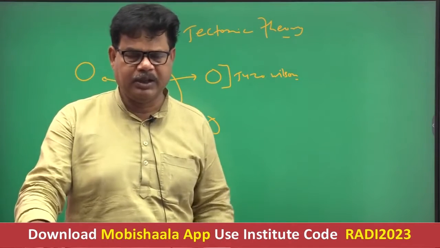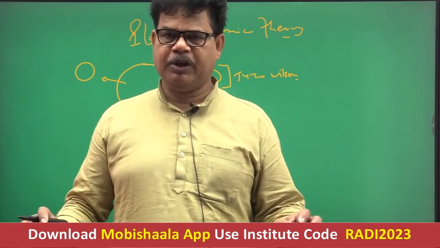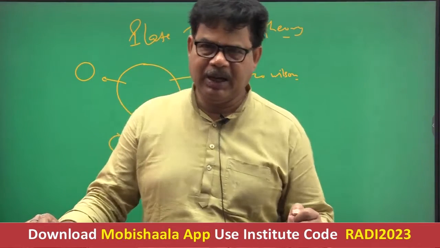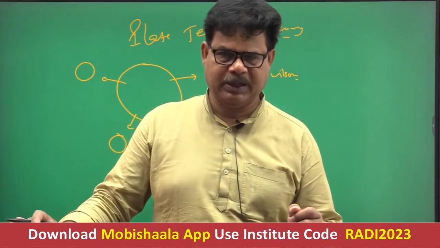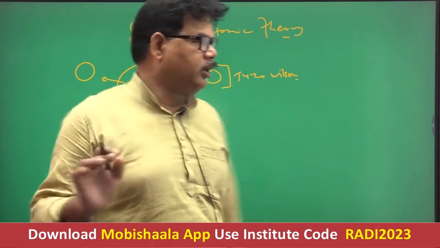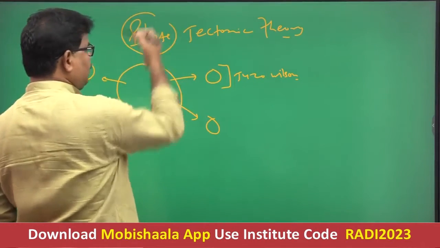What is the meaning of plate? The term plate refers to the fragmented part of Pangea, and this term was coined by Tuzo Wilson.